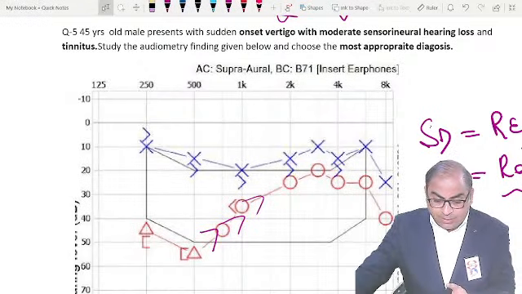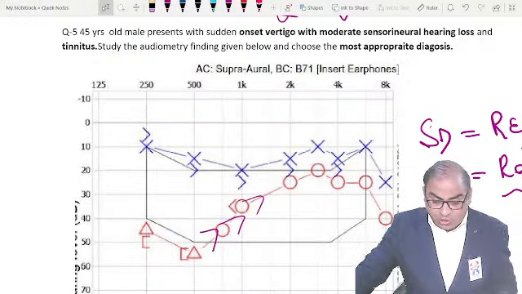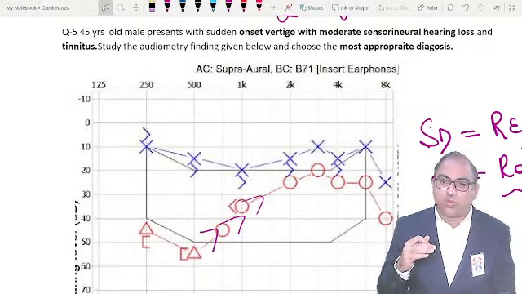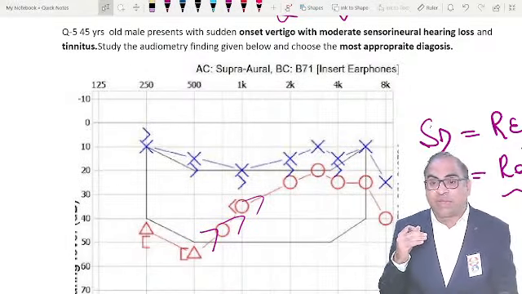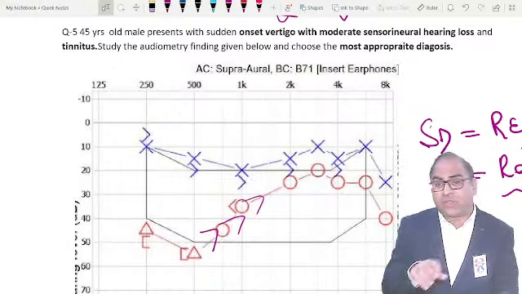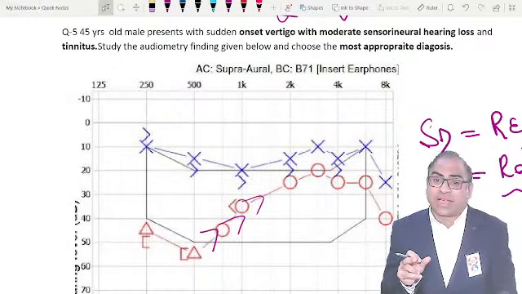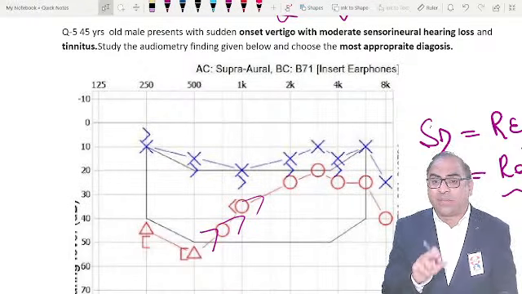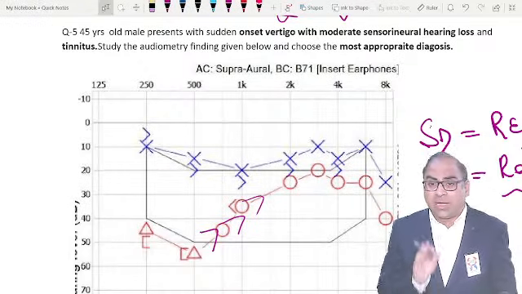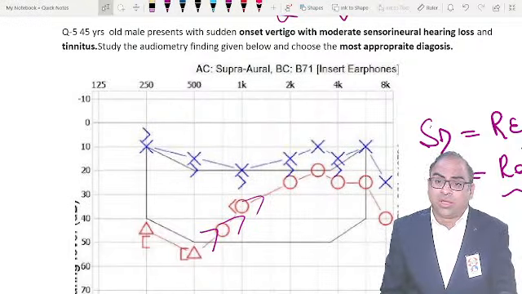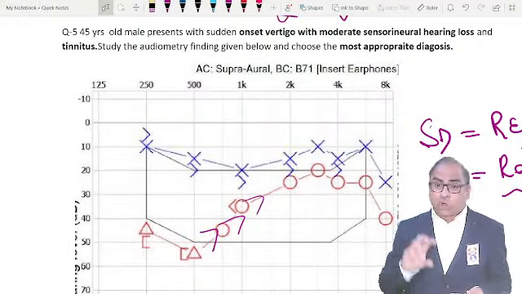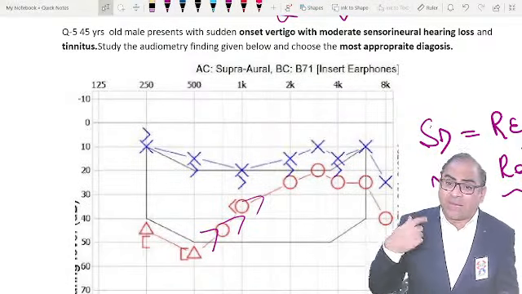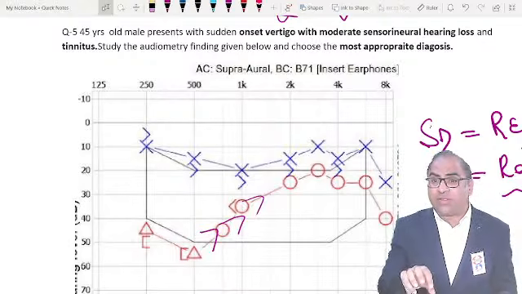Now, if the examiner has mentioned endolymphatic hydrops as an option, it will be a very close game, beta. If you have to choose between Meniere's and endolymphatic hydrops, they must have mentioned some finding of the endolymphatic sac there. Clear? So the answer in this MCQ, because the audiogram was given, will go in favor of Meniere's disease. Sometimes they mention the words cochlear hydrops or vestibular hydrops. In cochlear hydrops, you will have moderate to severe sensory deafness.